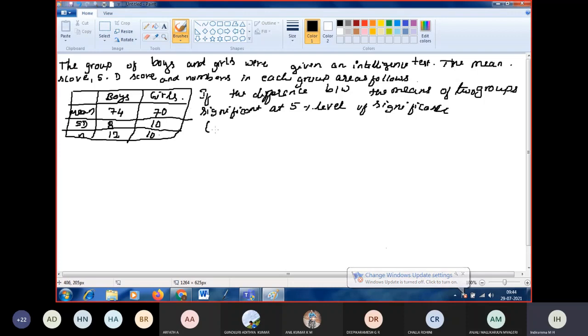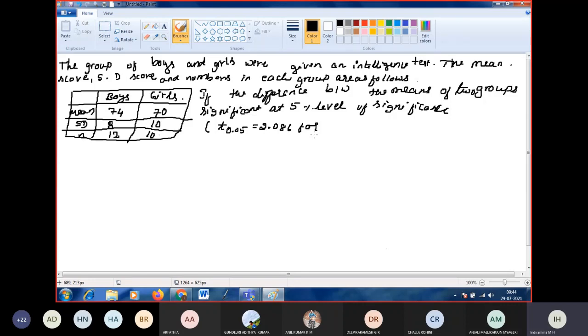In the data itself, they have given that the value of T at 5% level of significance is 2.086. You can ask, ma'am, there is a difference in the value at 5% level of significance. In the previous problem we took a different value at 5%. Here we are taking a different value.